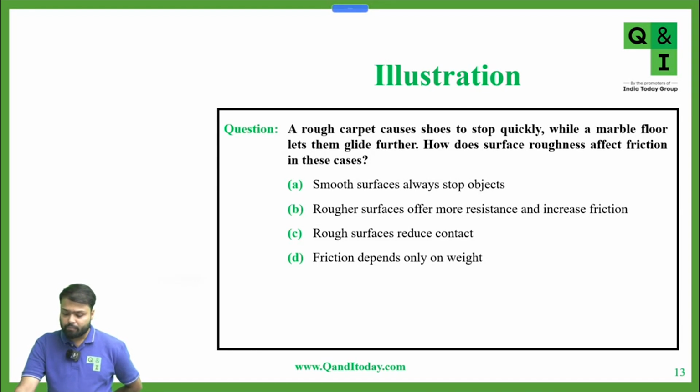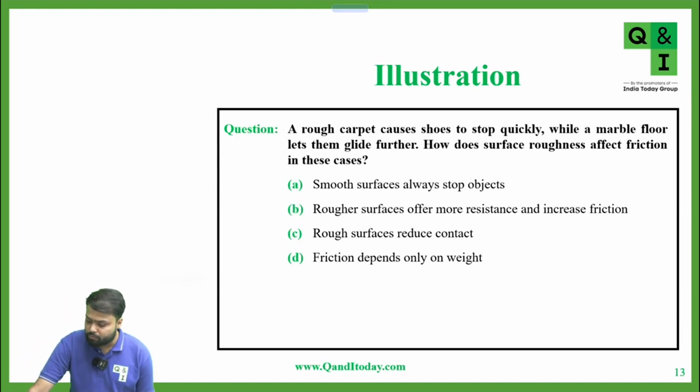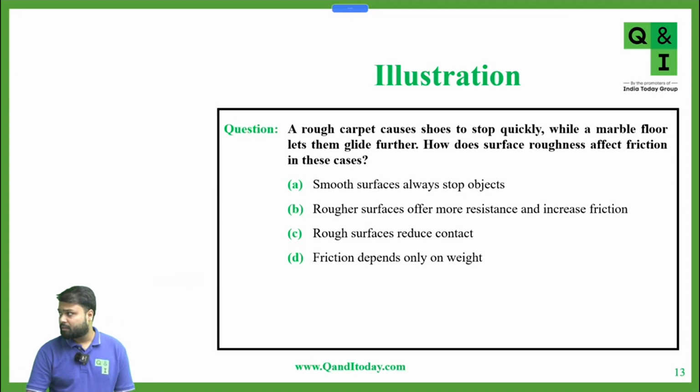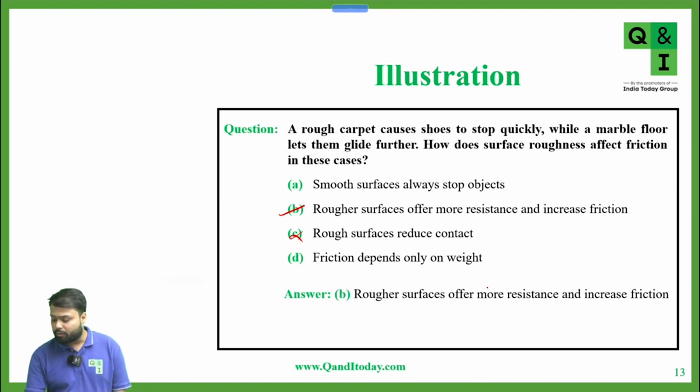Okay, the first option, smooth surfaces always stop objects, is incorrect. Rougher surfaces offer more resistance and increase friction. This is correct. Rough surfaces reduce contact? No. Friction depends only on weight? No, friction also depends upon the nature of the surfaces. So option B is correct. Very good. Rougher surfaces offer more resistance and increase friction. Very good, Preeti.